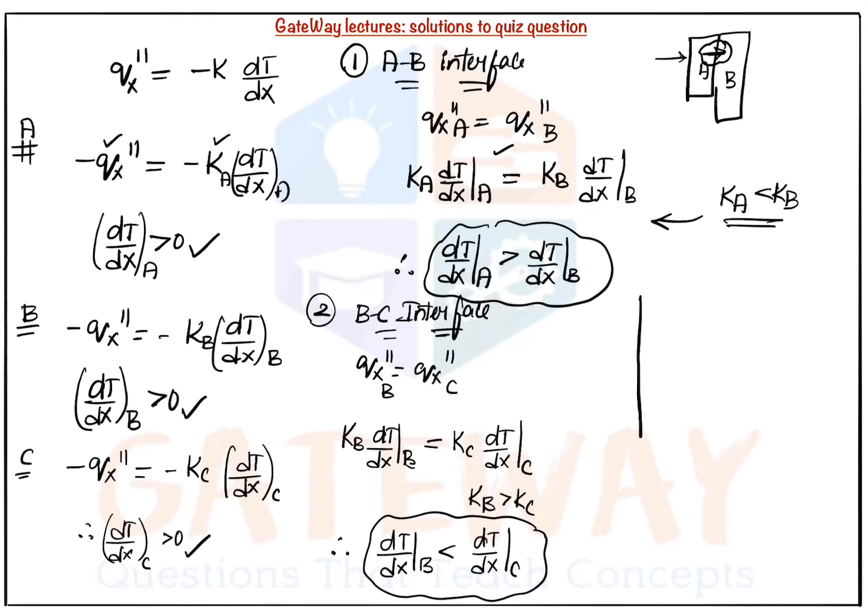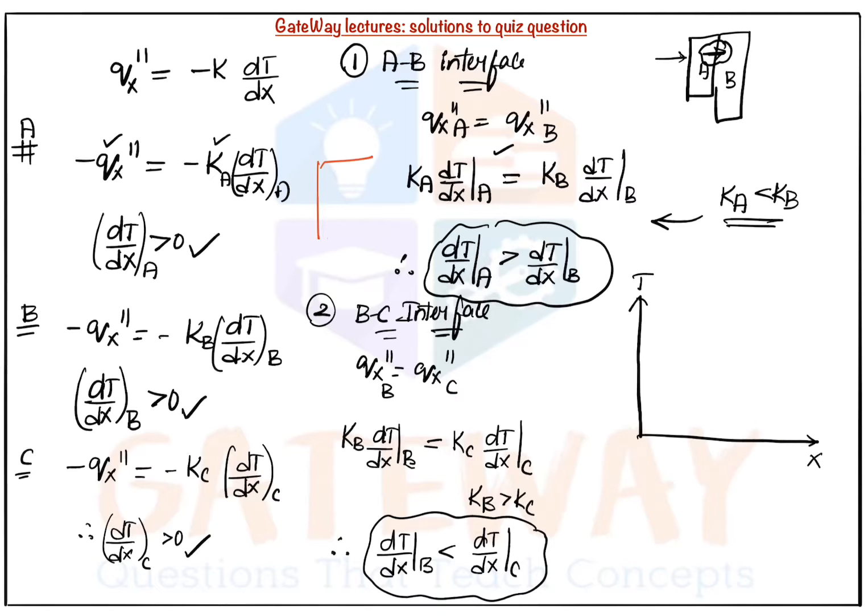Now in the question we were asked the steady state temperature distribution with respect to x. First take the condition of A. If heat flux is constant, then our temperature will vary linearly.